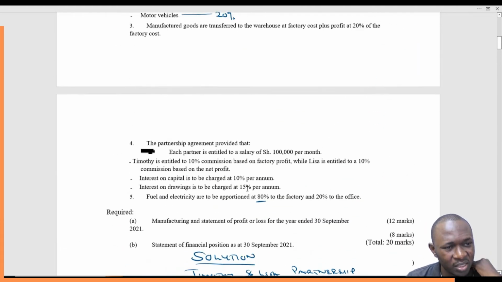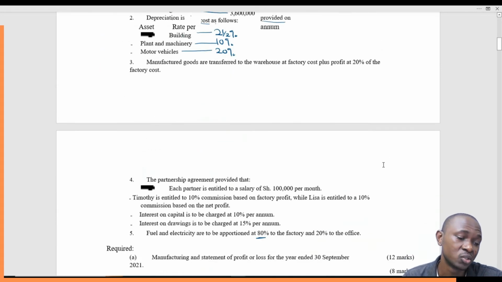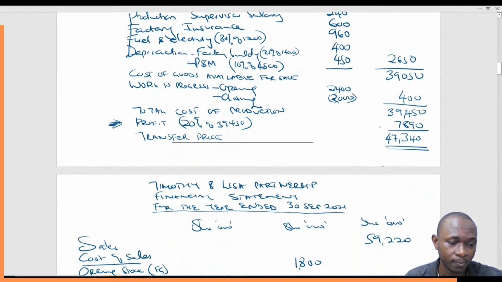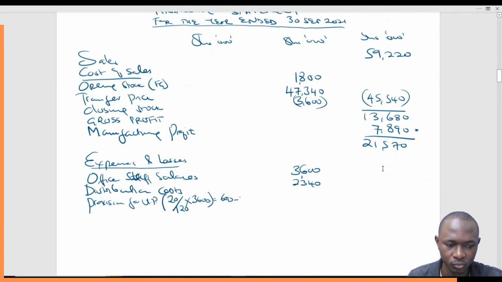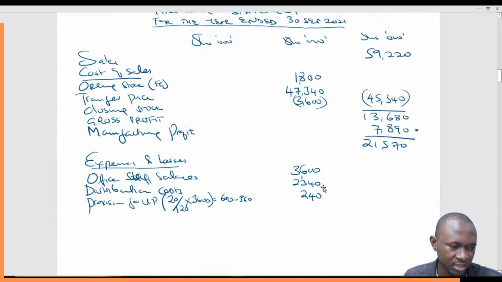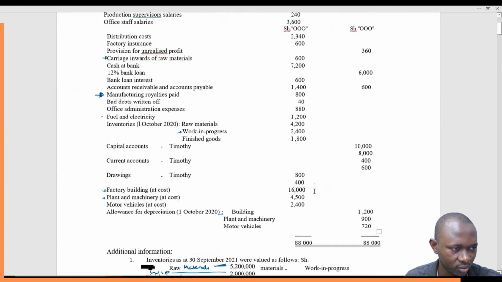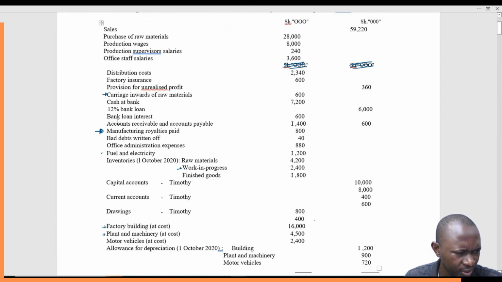What we had provided as provision is provision for unrealized profit 360. So minus 360. This gives us 240. So that's how we go about it. That gives us 240. So it's an increase in stock of 240. That's how we go about it. Then continue.